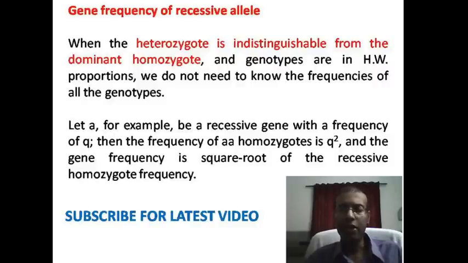In such a condition, we can estimate the frequency of the recessive allele by simply taking the square root of the frequency of the homozygous recessive phenotype. The frequency of homozygous recessive genotype is Q square. If we take the square root of Q square, then we will get the gene frequency of the recessive allele.